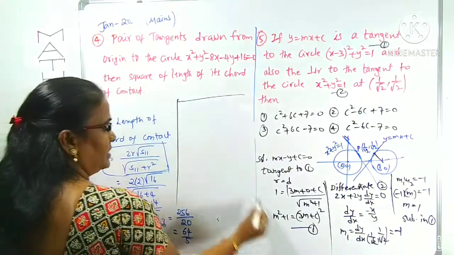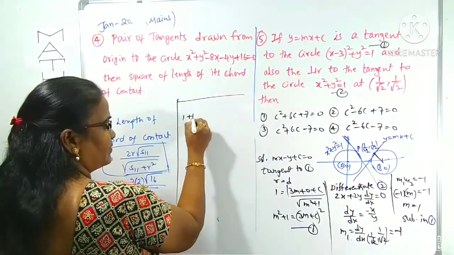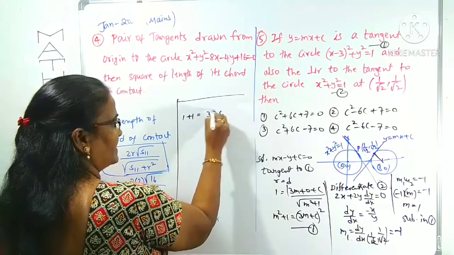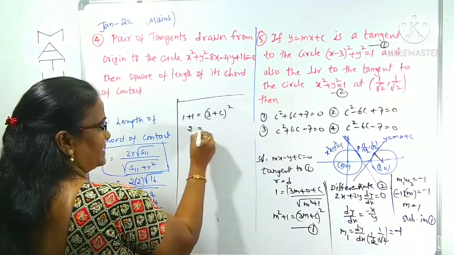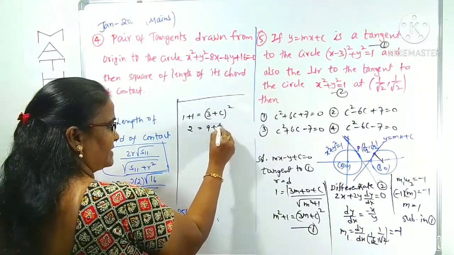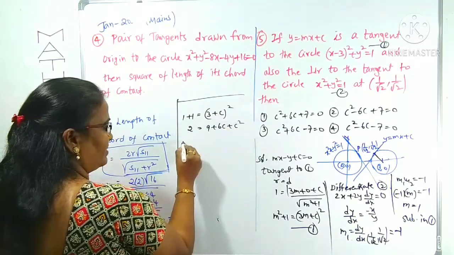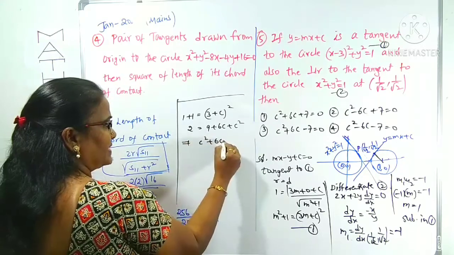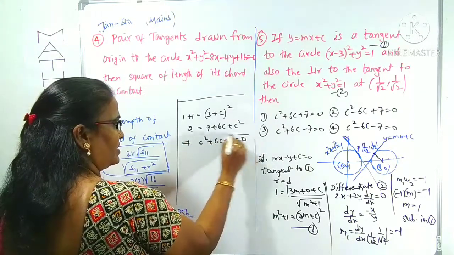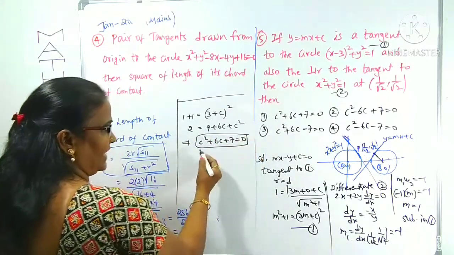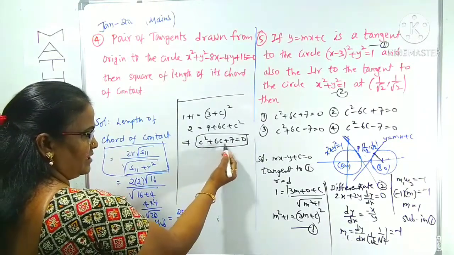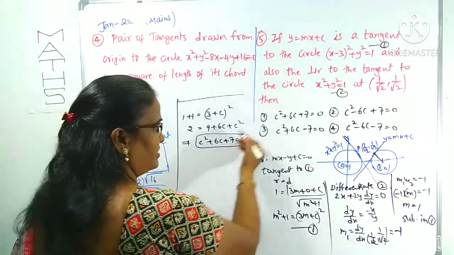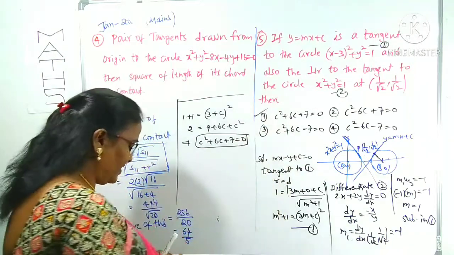What happened? 1 square is 1, 1 plus 1 is equal to 2, and 2 is equal to (3 plus C) whole square, which is 9 plus 6C plus C square. Rewriting, C square plus 6C, 9 minus 2 is 7, plus 7 is equal to 0. The relation of C is the quadratic equation C square plus 6C plus 7 is equal to 0. Which option? Clearly, it is the first option.